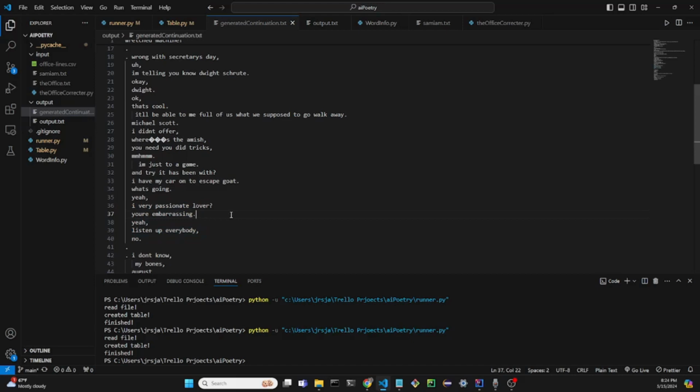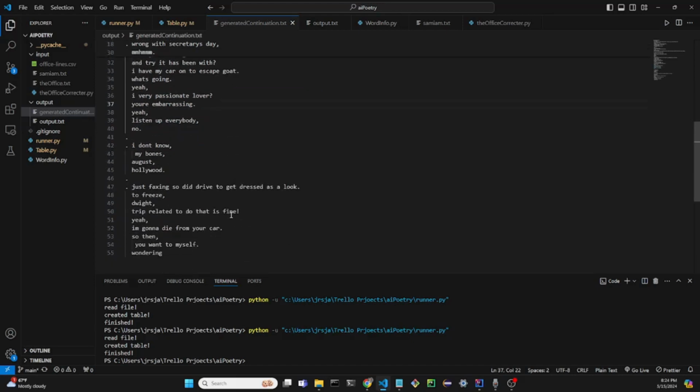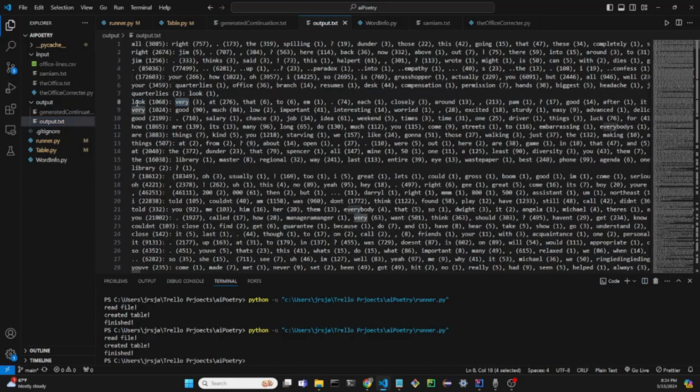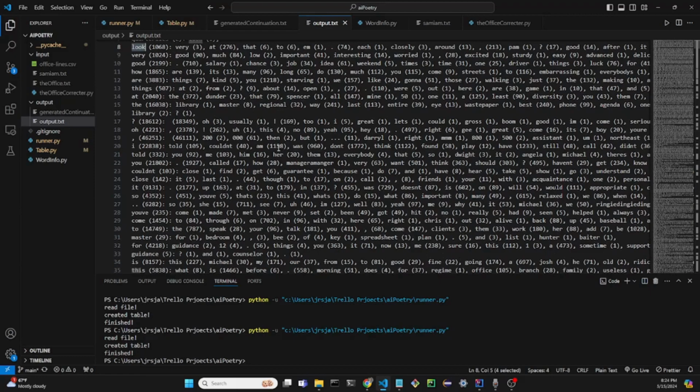The cool thing is that all of these words are in The Office, and it kind of tries to follow the script of the show, but obviously it doesn't make sense because you have one word here. You know that the word "very" sometimes follows the word "look," but you don't know the rest of the context. You're only looking at the one previous word before. In order to make it make sense a little bit more, you need to look at maybe the rest of the sentence, like the previous three words instead of just the previous word. But using this data, it is possible to do that.